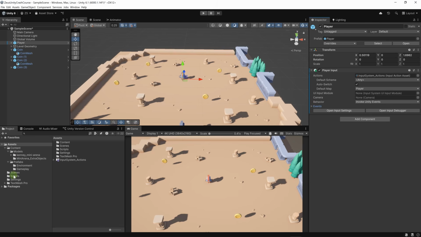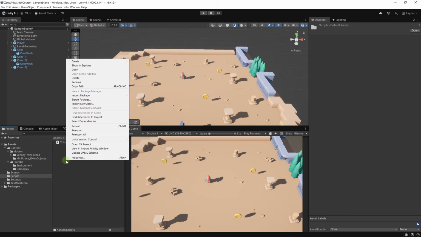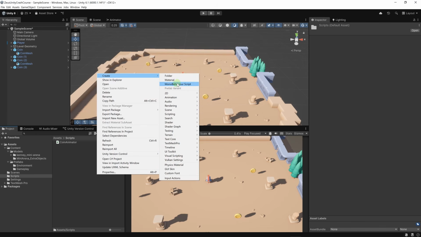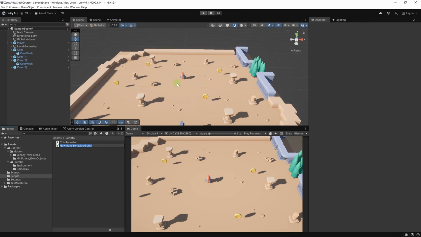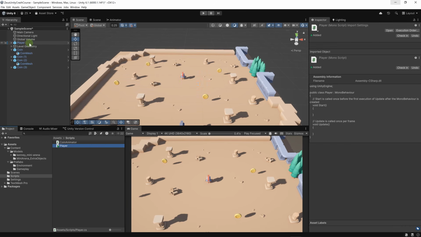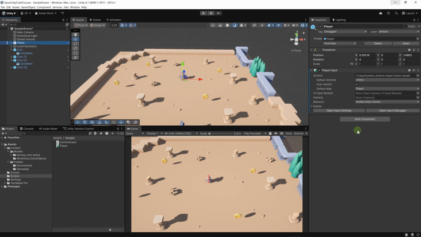Let's go to scripts. Let's create a new class here. Let's right click, create, then mono behavior script. Let's call our class player. Let's go to the player prefab and let's add our player script here. So I'm going to drag and drop this script here. Or we can click on add component, then go down here to scripts. You can also use the search bar here. And here we will find our scripts because we don't have a namespace. We're not putting them in a namespace, so they are in the global namespace here.